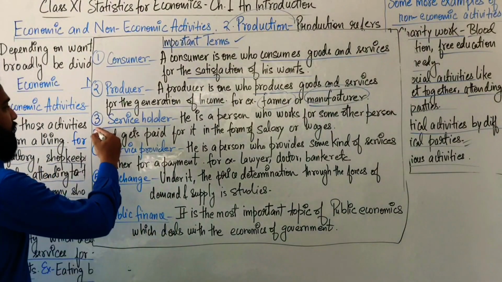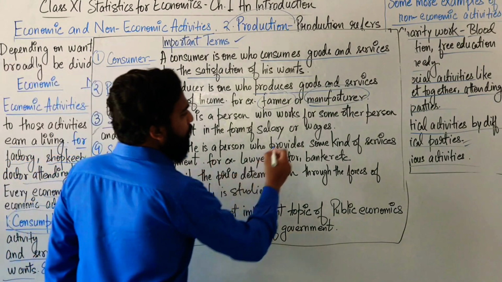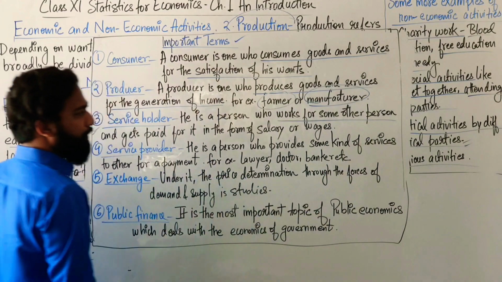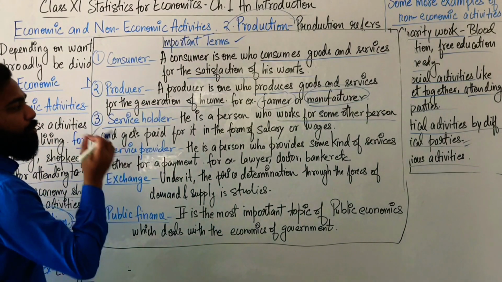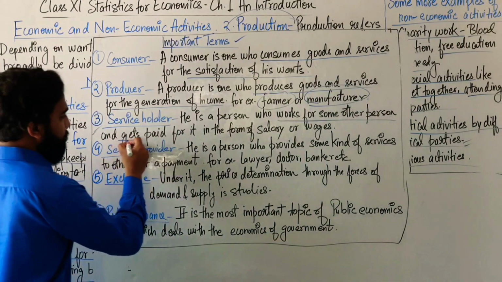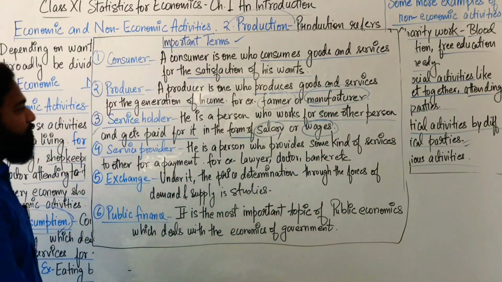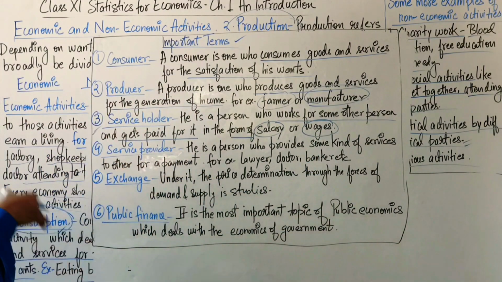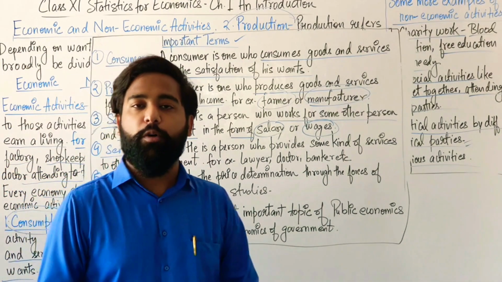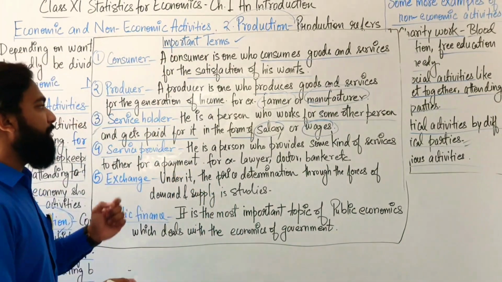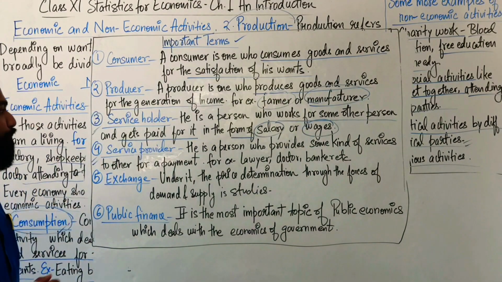Now the next one, service holder. Who is a service holder? He is a person who works for some other person. Basically, he is an employee, right? He is a person who works for some other person and gets paid for it in the form of salary and wages. So a service holder is a person who works for some other person, and in that case he gets remunerated in the form of salary or wages. Is that clear? The next one is service provider.